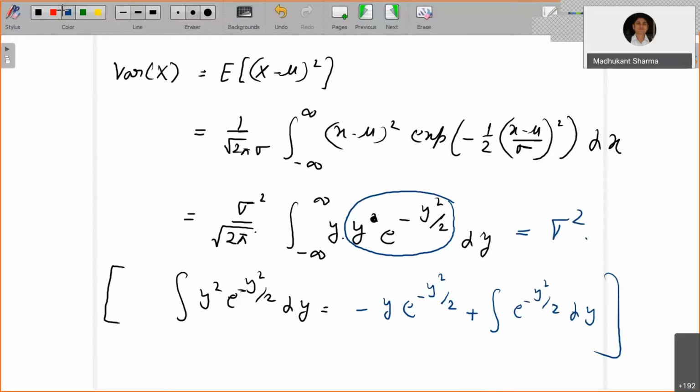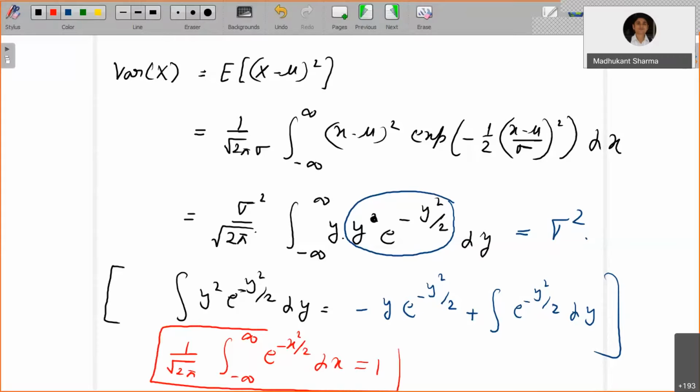If you recall, if you have mu equals 0 and sigma equals 1, then you can certainly show 1 by square root of 2 pi integration from minus infinity to infinity of e to the power minus x square by 2 dx is 1. You can use that fact here. Again, this is an application of the gamma function. So I think I can leave this as an exercise for you.